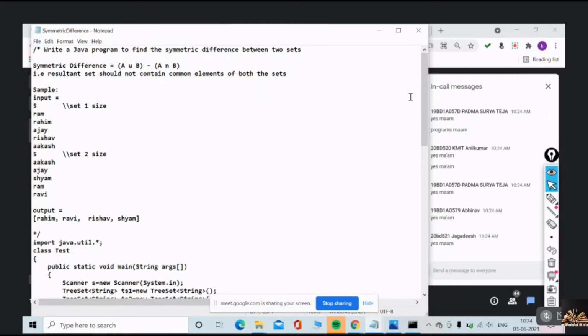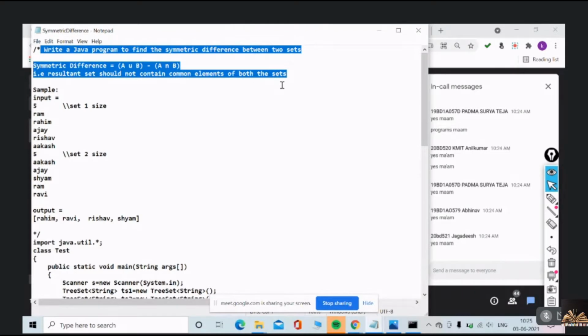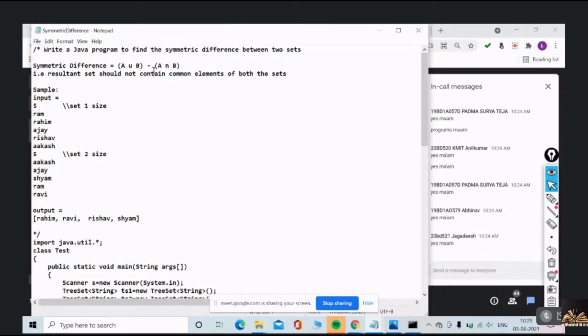Are you able to look at the screen? Right. What you need to do, the first program is, write a Java program to find the symmetric difference between two sets. That is, A union B minus A intersection B. So A union B means what method you will use?